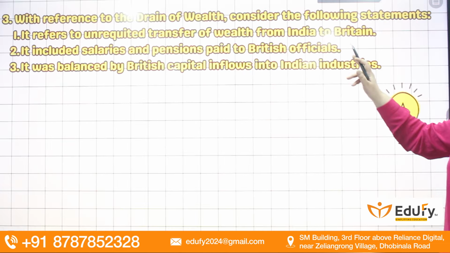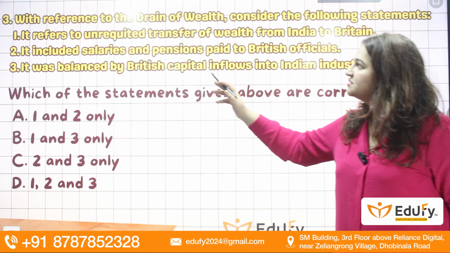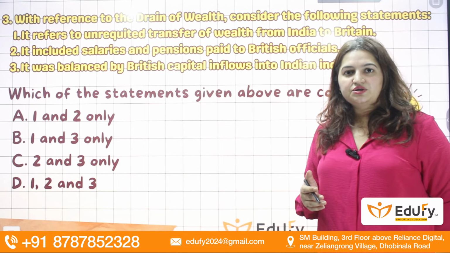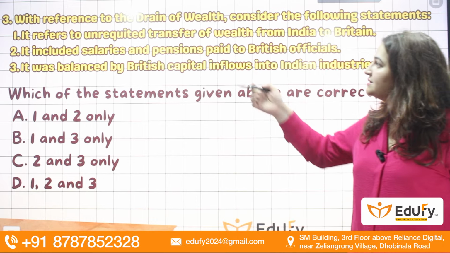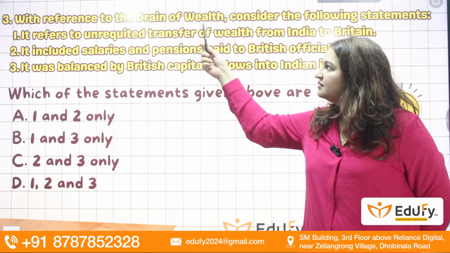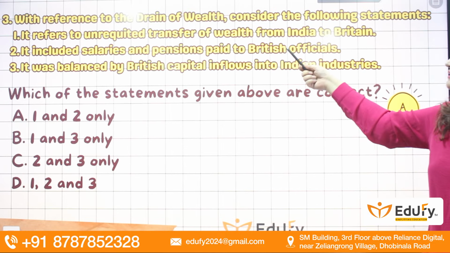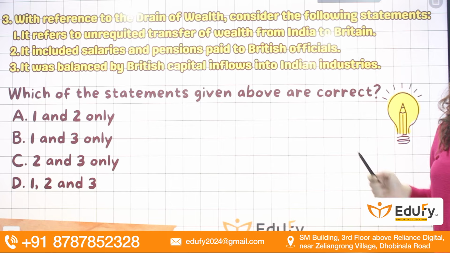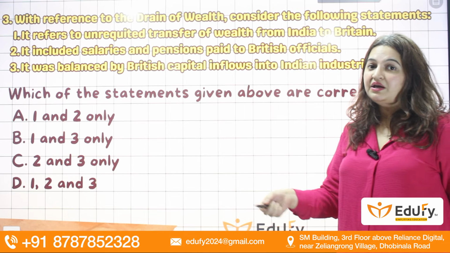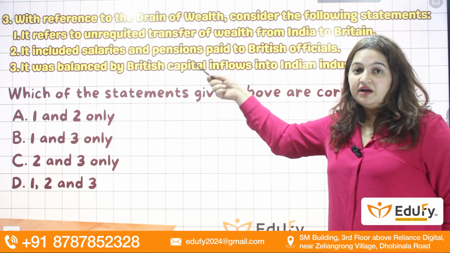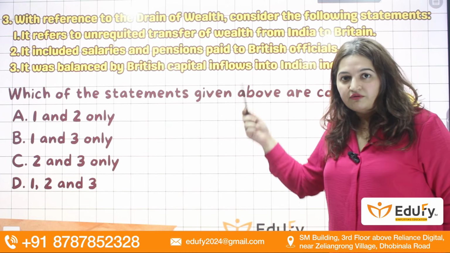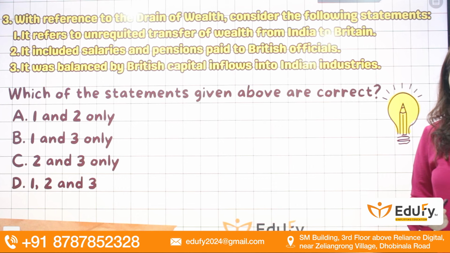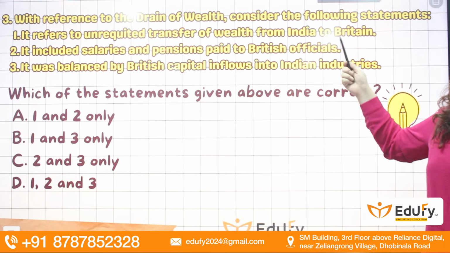With reference to the drain of wealth theory, consider the following statements. The drain of wealth theory was given by Dadabhai Naoroji in his book Poverty and Un-British Rule in India in the 1860s. So what is this drain of wealth? It refers to the unrequited transfer of wealth from India to Britain. Yes, the wealth was transferred because India was made a colonial economy. So India was made a colony, and the wealth was transferred indirectly in the form of different transfers from India towards Britain.